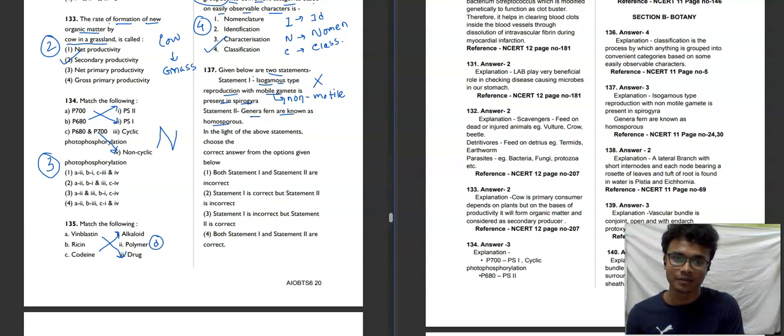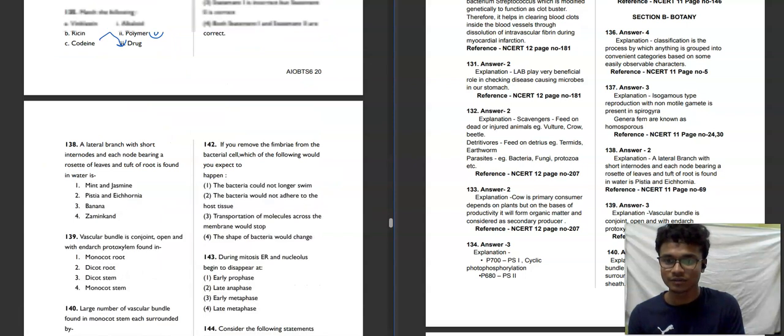The second statement says that genera of fern are also known as homosporous. Homosporous means the spores have one fixed shape and size, and spores are basically the production of gametophytes. So this statement is correct. So the first statement is incorrect, and the second statement is correct. The third option will be our correct answer for this question. Moving towards the next question.